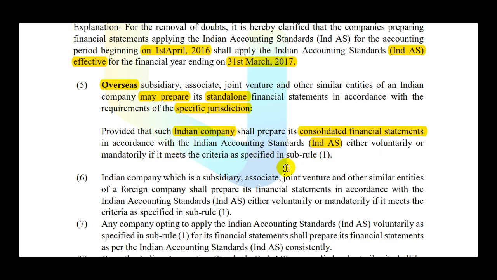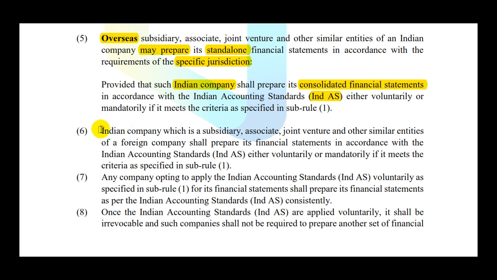So if the parent company is preparing its consolidated financial statements as per Ind AS, then its overseas subsidiaries, associates and joint ventures or other such entities are exempted from applying Ind AS to their standalone financial statements. Rather, they can follow the specific jurisdiction requirements, that is the domestic or local requirements of that nation, to prepare their standalone financial statements. Now, consider an Indian company which is a subsidiary, associate or joint venture and other similar entity of a foreign company. In this case the foreign company is the parent company and the Indian company is the subsidiary company. It shall prepare its financial statements in accordance with Ind AS, either voluntarily or mandatory if it meets the criteria in sub-rule 1 above.